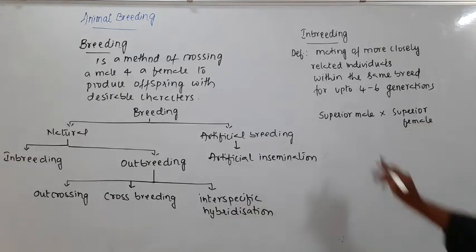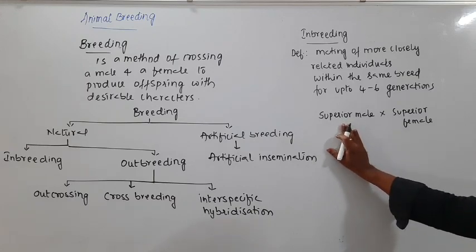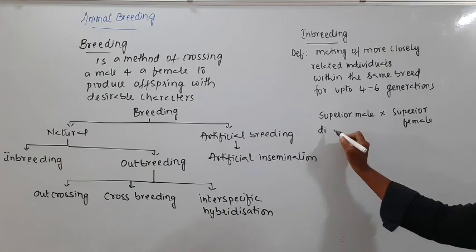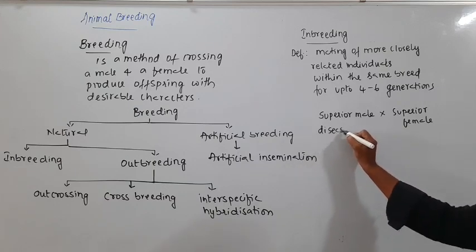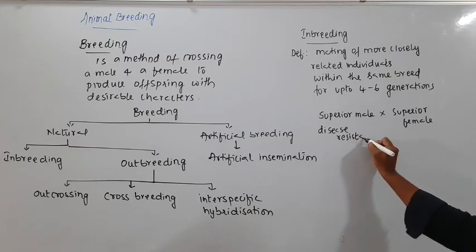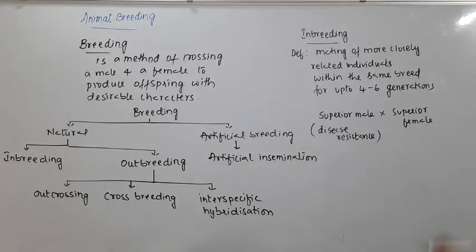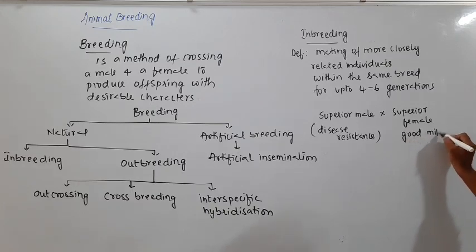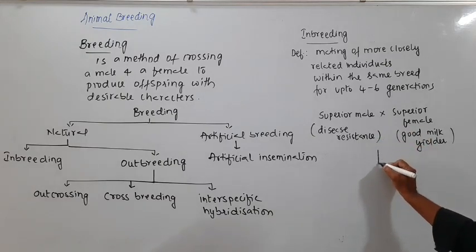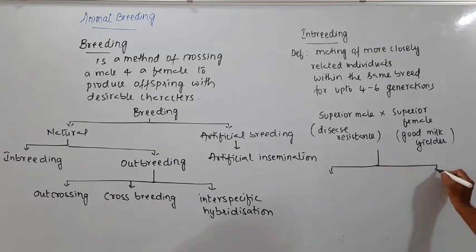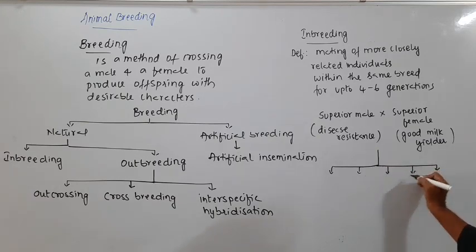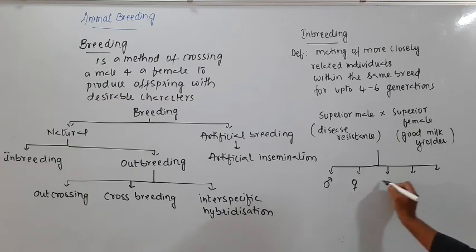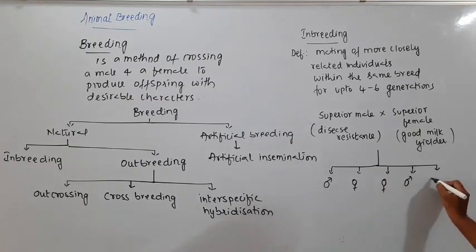Let's say this superior male has a desirable character like disease resistance, whereas this superior female is a very good milk yielder. Now after crossing I'll get offspring here. Suppose I get a male, then female, female, male, and a male.